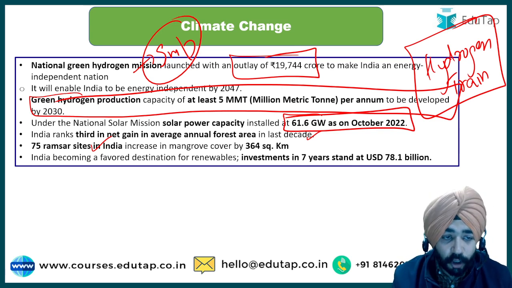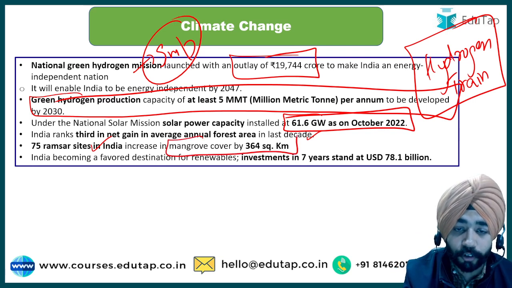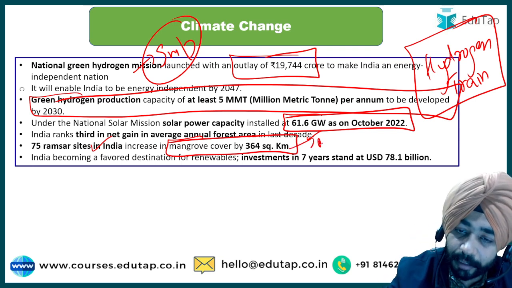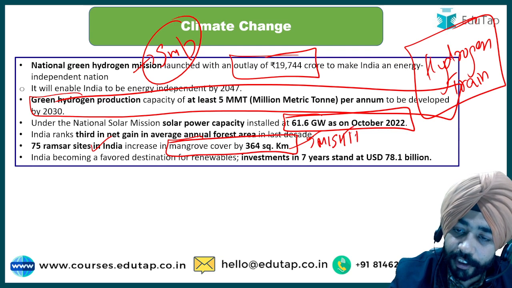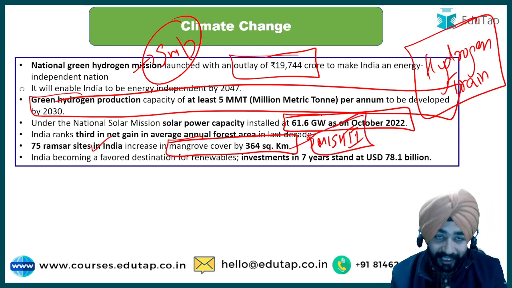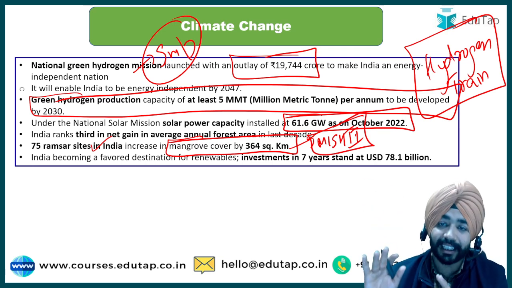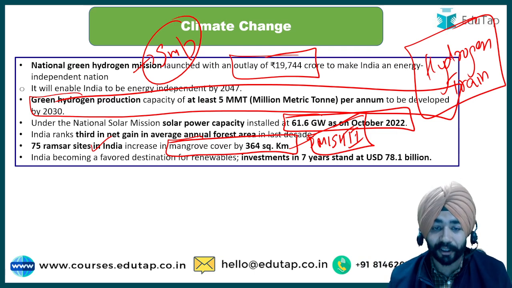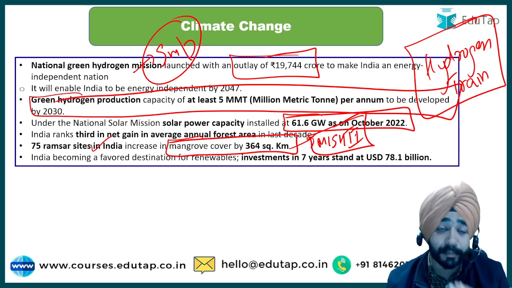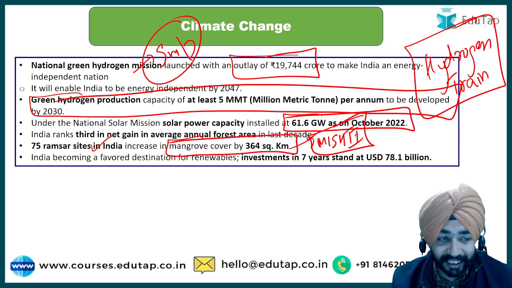So these have again been appreciated in the Economic Survey also, and it says there are 75 Ramsar sites and there is an increase in mangrove cover also, from 364 square kilometer. So which initiative for mangroves did I teach you in the budget? Mishti. We have discussed the Mishti initiative focusing on mangroves. So see, remember this, relate the Economic Survey with the budget also. We have already made the budget video, but it's not that you won't relate it with the Economic Survey. Mangrove coverage is 364 square kilometer, related with Mishti, where we want to enhance mangroves in coastal areas. Okay.